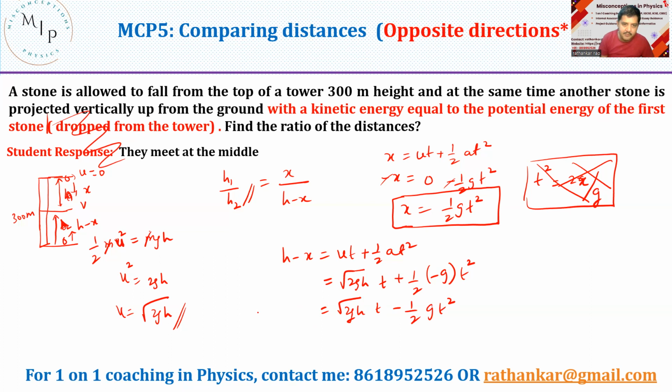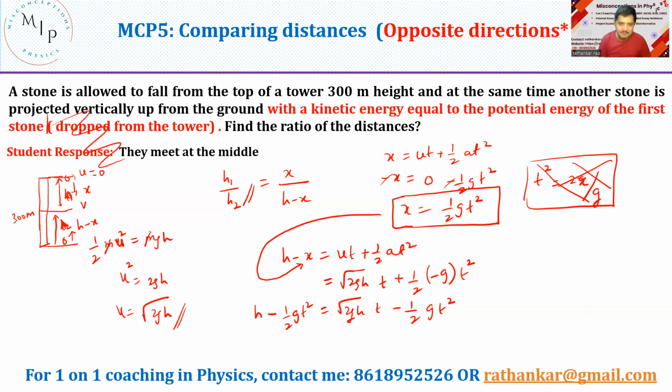Now on the left hand side, if you see, this is h minus, what is the value of x? Half gt square. I'll substitute here. So how do I get this? I get it from here, right? I took this value, substituted here, I got this. If you refer to my previous problem and then come back to it, you will see the same working once again.